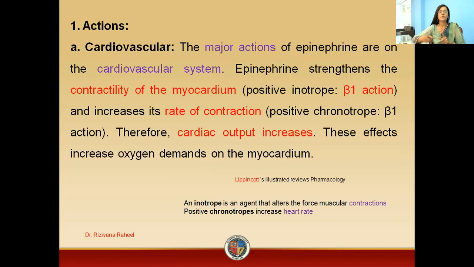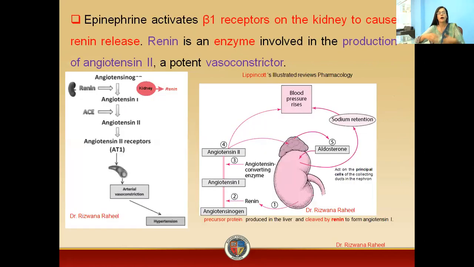Coming towards the pharmacological actions of epinephrine, first we will discuss cardiovascular effects. This epinephrine has both inotropic and chronotropic effects. Inotropic means it has the ability to increase the force of contraction, and chronotropic means it increases the heart rate. Because of these effects, epinephrine will increase the cardiac output. These are the major actions on the heart. Now, how is this increasing the blood pressure?